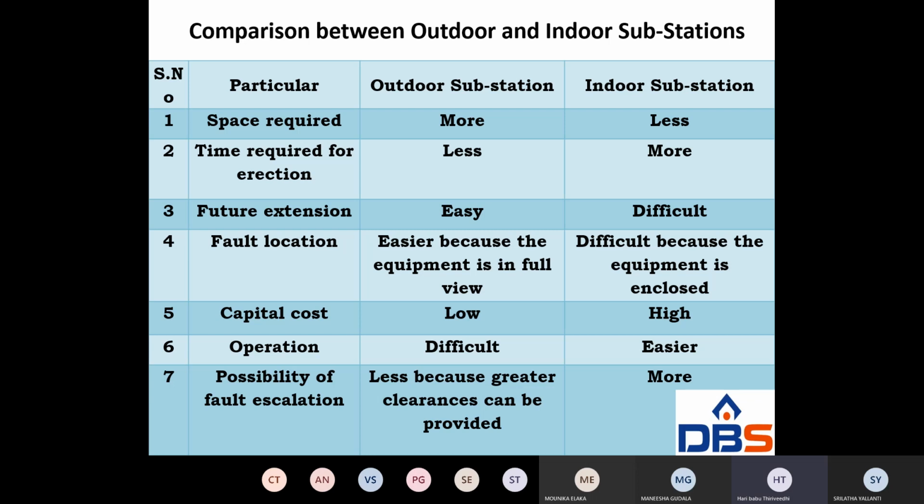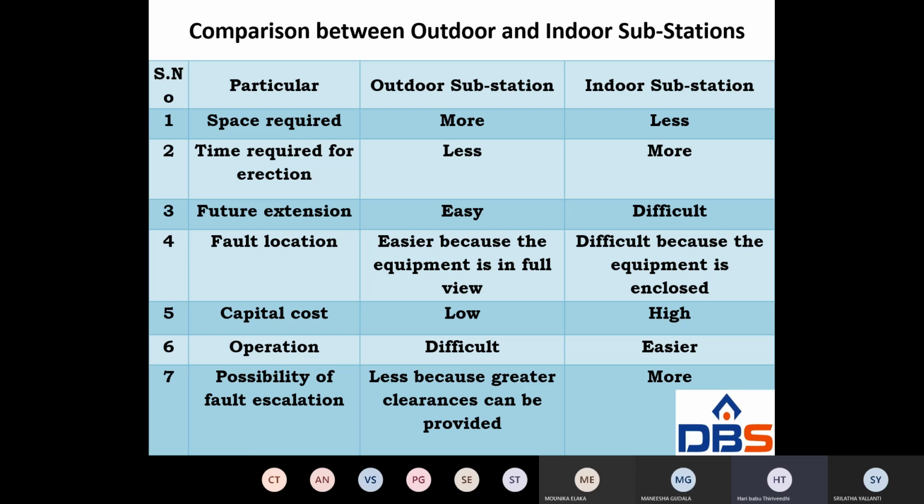Next one, fault location is easier. Generally, fault location in outdoor, fault identification, where the fault occurred, is clearly observed by our eyes. So the lineman will clearly observe where the fault has occurred.